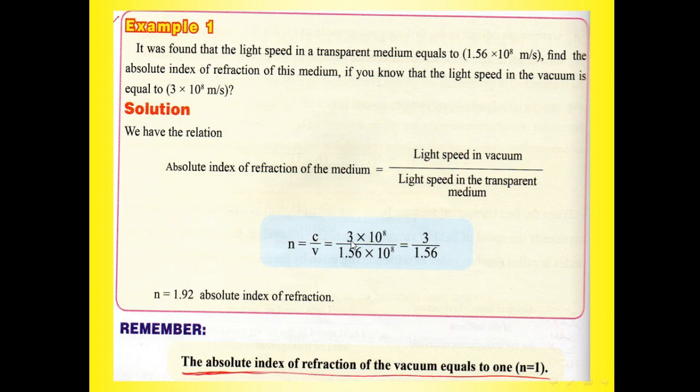c is 300 million over 1.56 times 10 to the 8th, and the answer is 1.92. This is the absolute index of refraction. Note that there is no unit here because it is the speed of light in vacuum over the speed of light in the medium. Remember, the absolute index of refraction of vacuum equals 1, because it will be c over c, which equals 1.